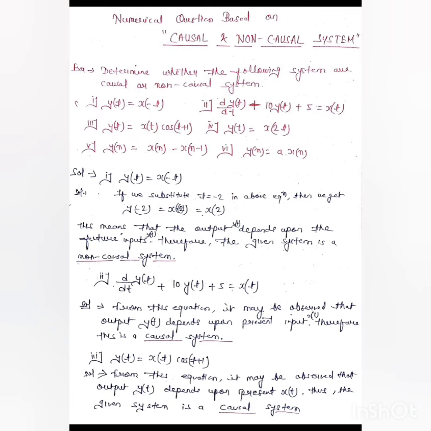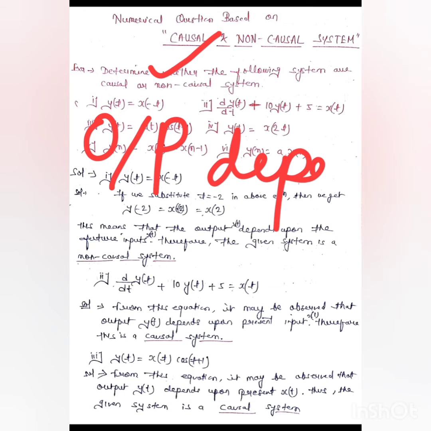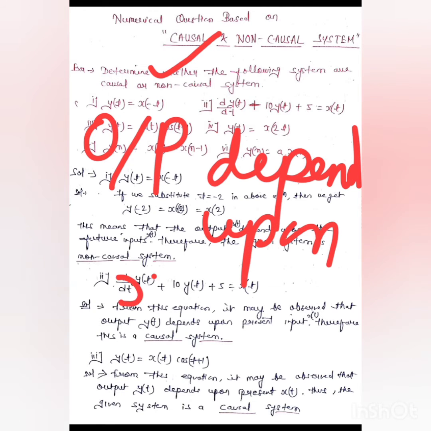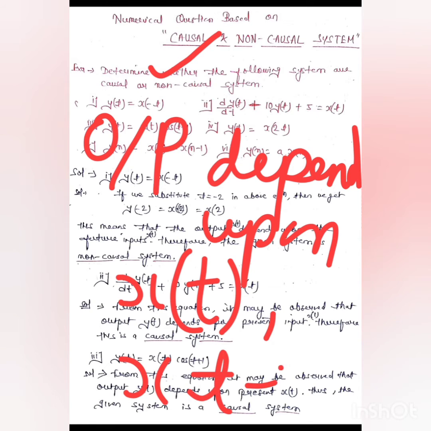Hence, if we define causal system and non-causal system, causal system is one in which its output depends upon present input, which is x(t), and past input, which is x(t minus 1). Hence, this type of system is called causal system.